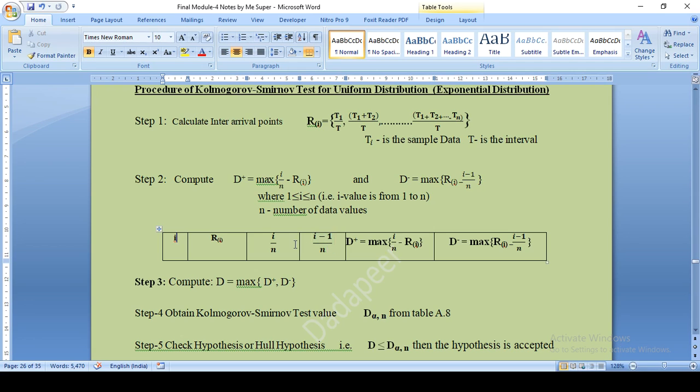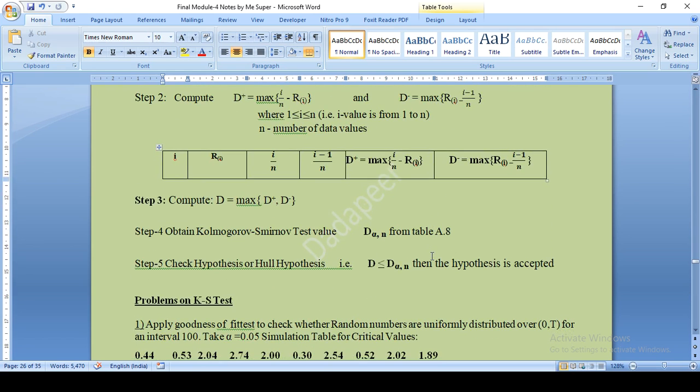So you find out i minus 1. I value initially 1, 1 minus 1 divided by n. When i is equal to 2, 2 minus 1 divided by n. 3 minus 1 divided by n. We will go on finding. So we will tabulate these values to find d plus and d minus. After finding d plus and d minus, d plus is the maximum value out of this, and d minus is the maximum value out of that.